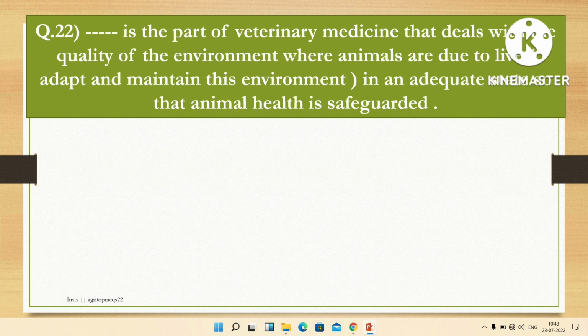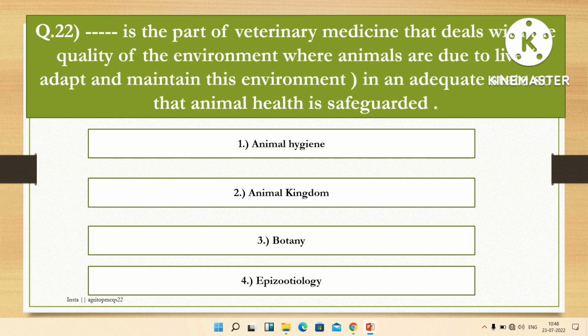The next question is, this part of veterinary medicine deals with the quality of environment where animals live, adapt and maintain their environment in an adequate state so that the animal health is safeguarded? Options are animal hygiene, animal kingdom, botany, epizootiology. The right answer is animal hygiene.